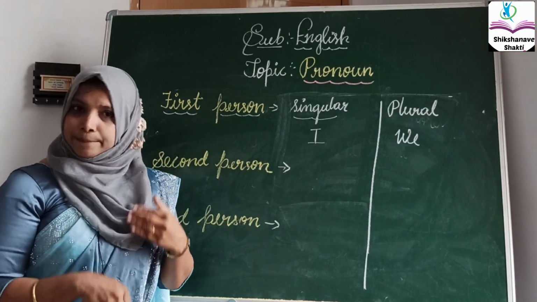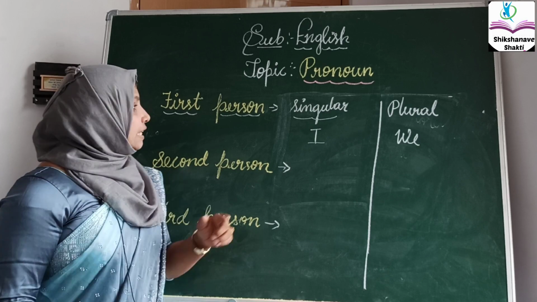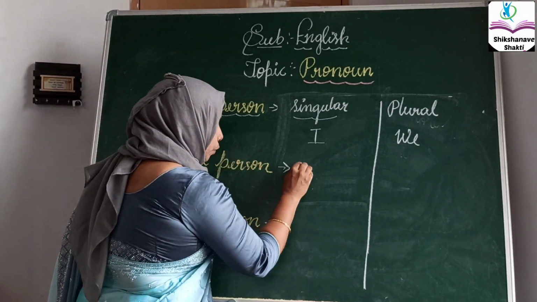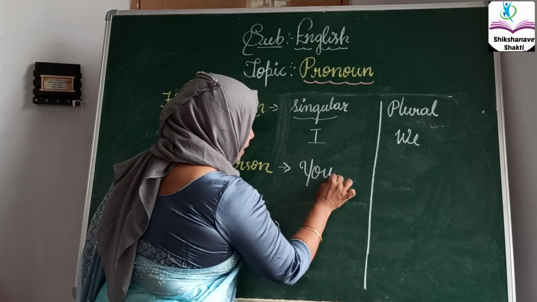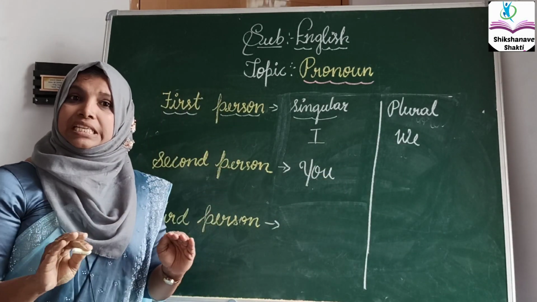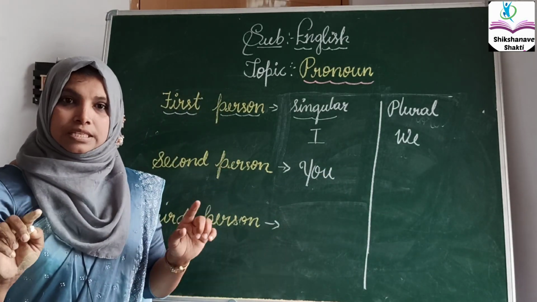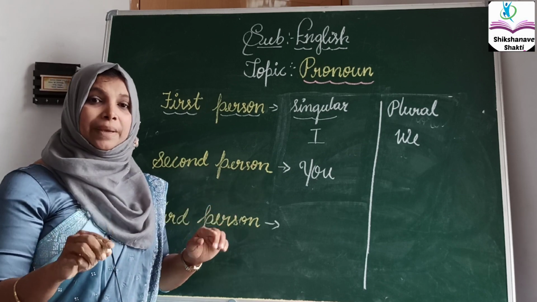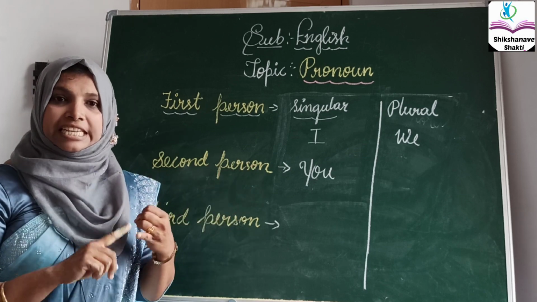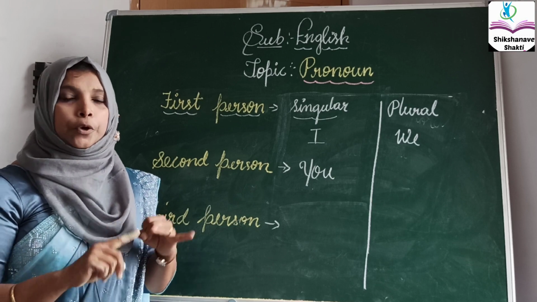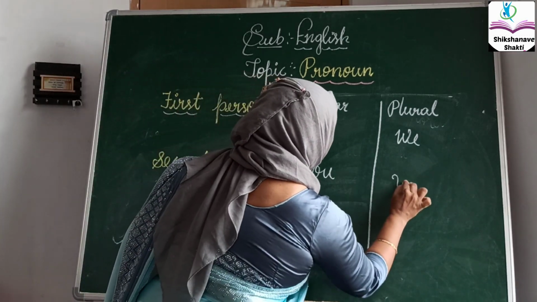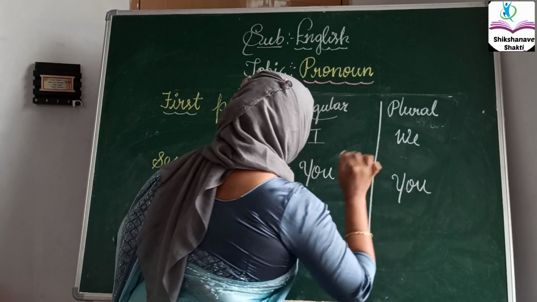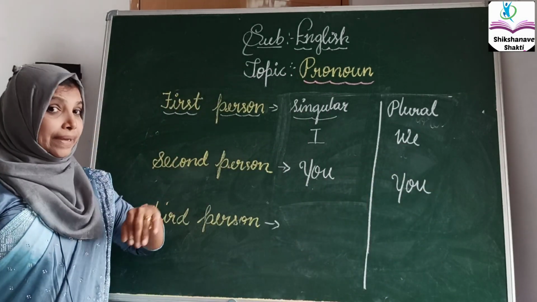If we go to second person, the singular will be you. Same thing, the plural will be you only. No changes in the second person, singular as well as plural. Here, who are the third persons?